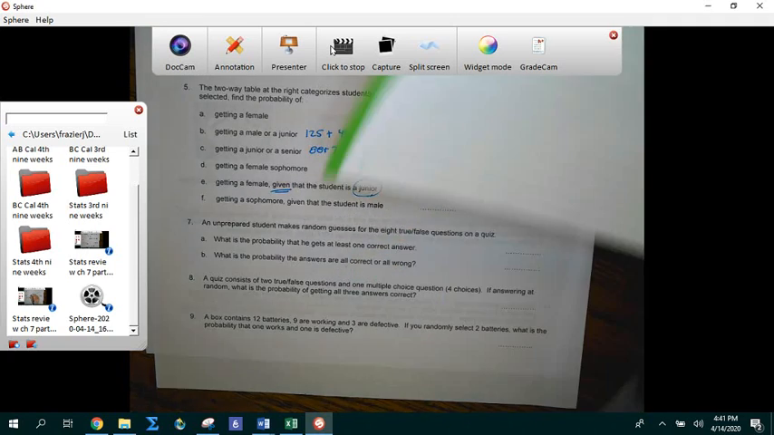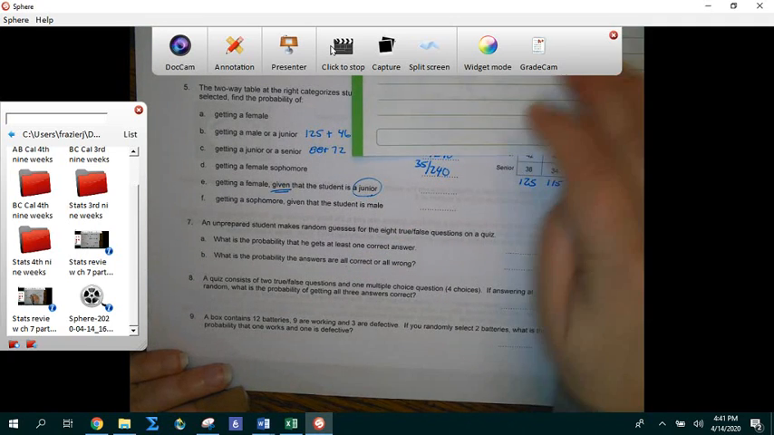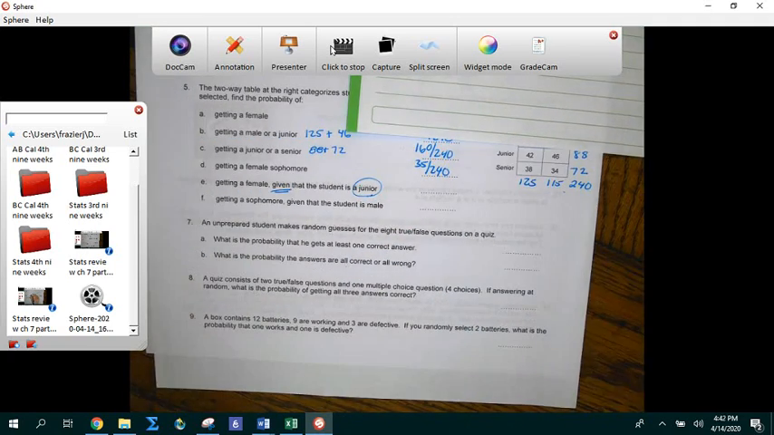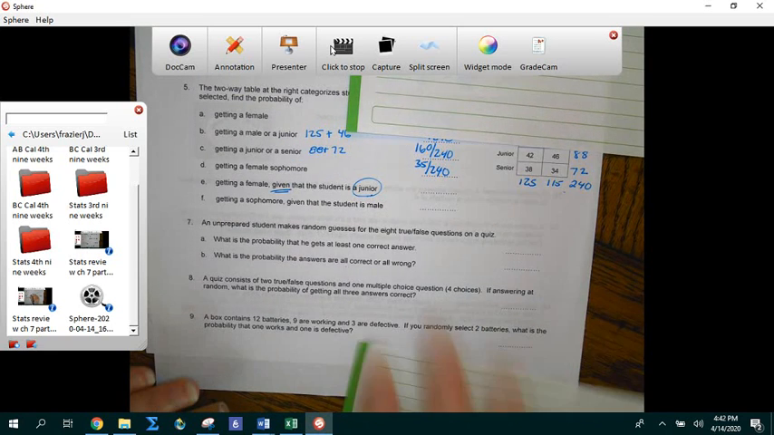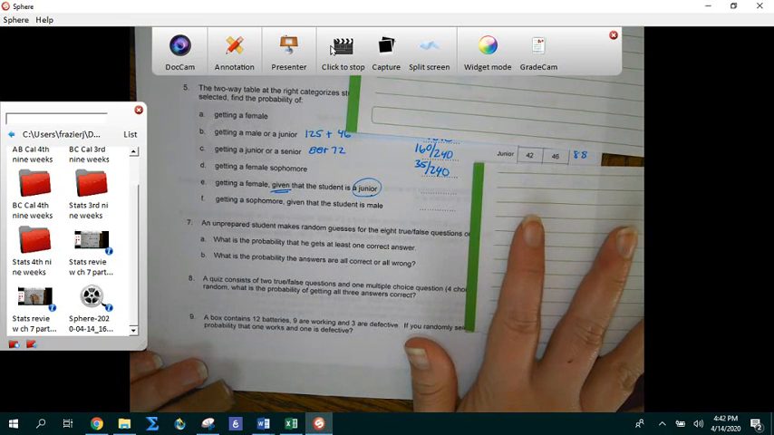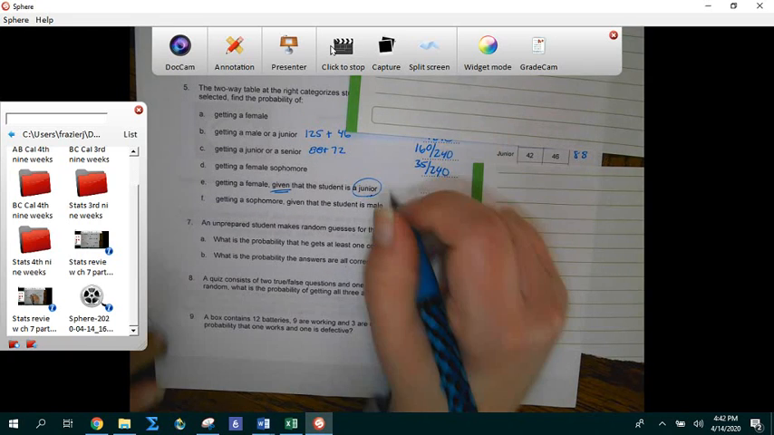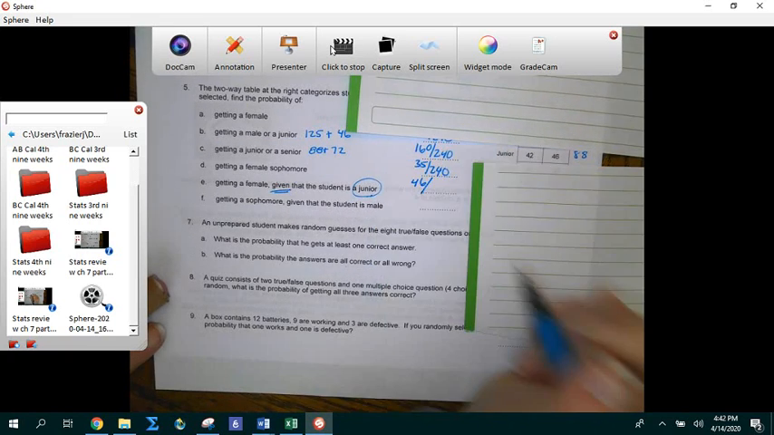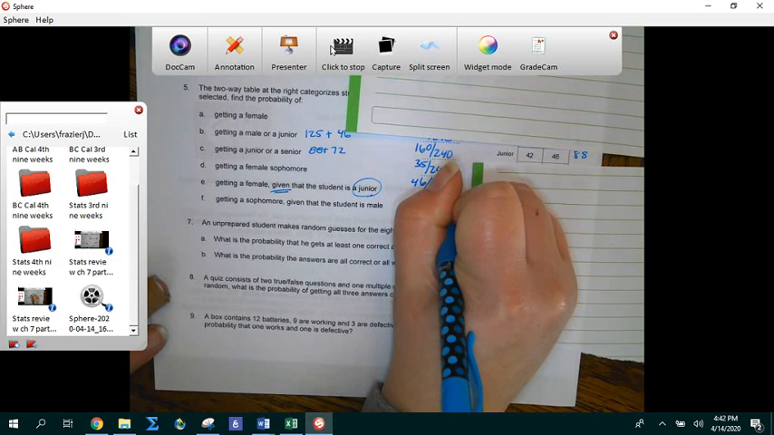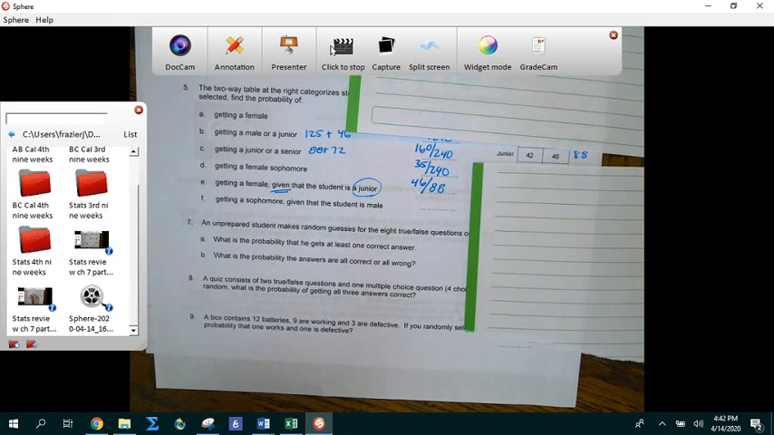All right, here we go. If I want to focus on the juniors, that means I'm going to ignore the freshmen. I'm going to ignore the seniors. All I'm going to look at is the junior line. So in that junior line, the females are the 46. So this is going to be 46 out of a total of 88 juniors.